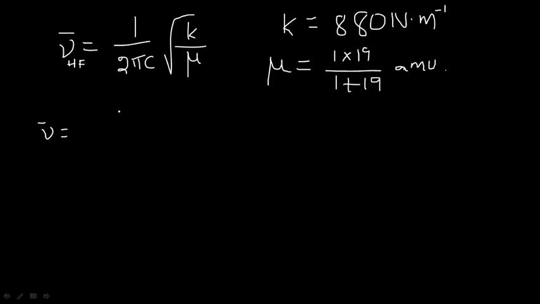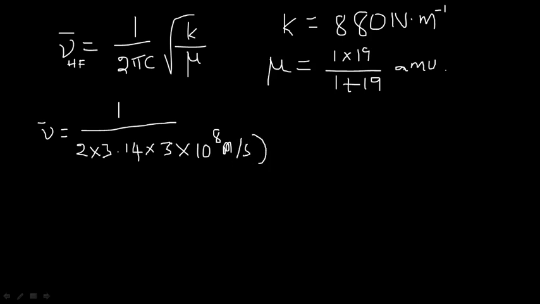Now I am applying nu bar. So nu bar is equal to 1 by 2 into 3.14 into the velocity of light, which is 3 into 10 to the power of 8 meter per second, because I will convert the entire unit in terms of kilograms, into root of 880 Newton meter inverse.